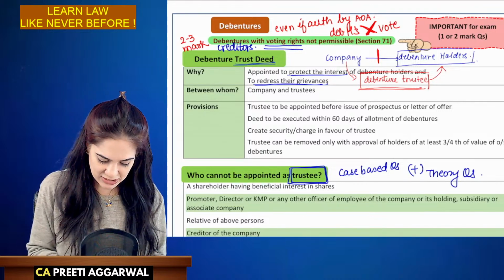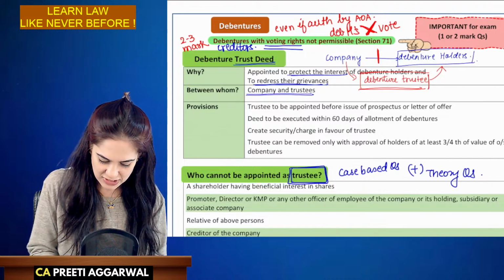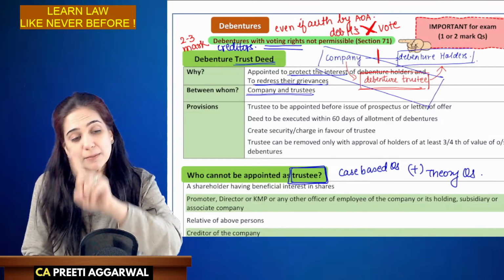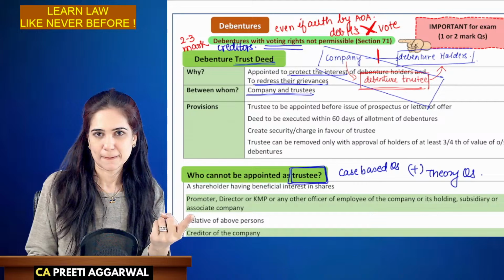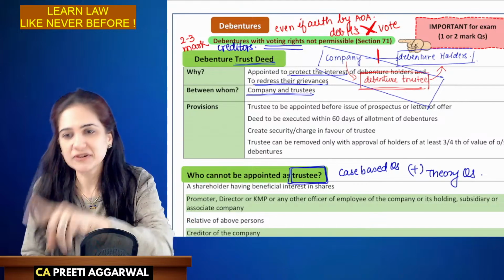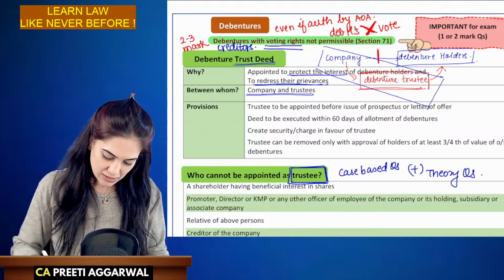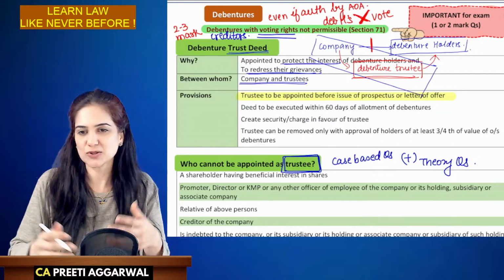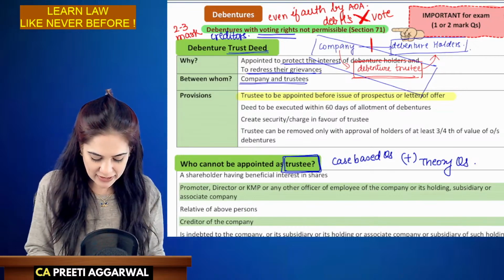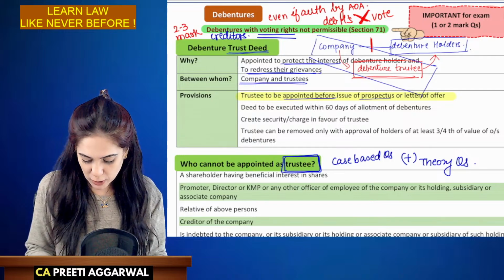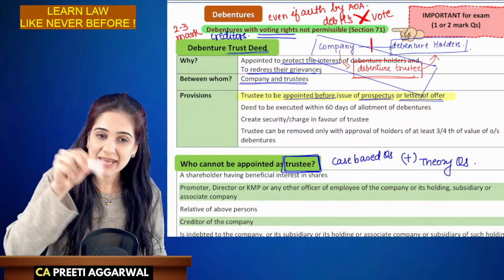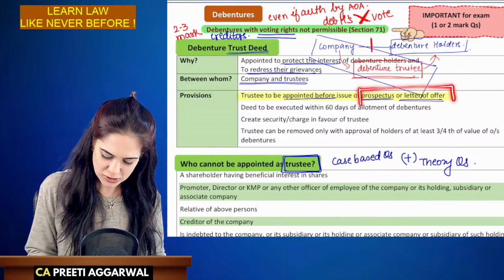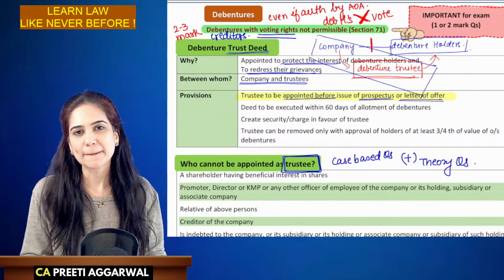The trust deed is between the company and the trustee. The trustee will be appointed before we issue the debentures, but the deed will be entered after the debentures are issued. The trustee will be appointed before the issue of prospectus or letter of offer. In fact, the appointment is done before the prospectus or letter is issued, because the name of the trustee is mentioned over there. Okay, so the name of the trustee is mentioned in the prospectus or the letter of offer.